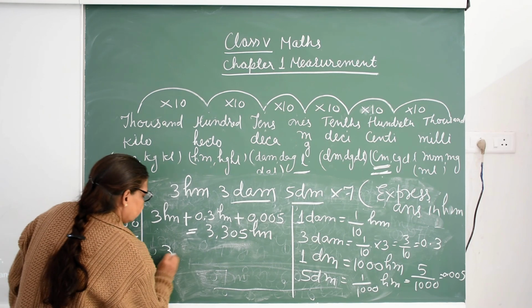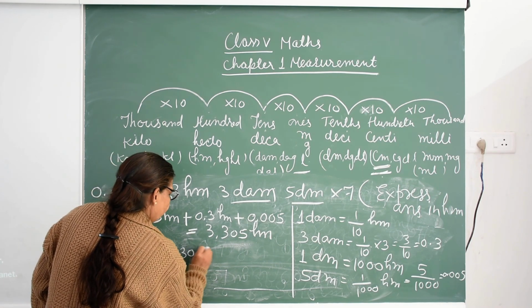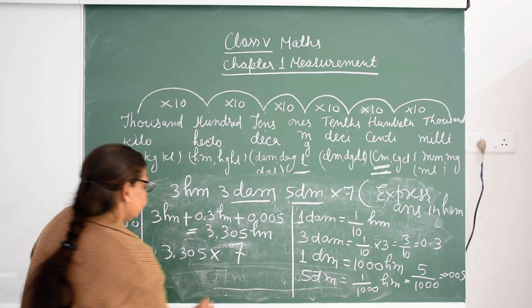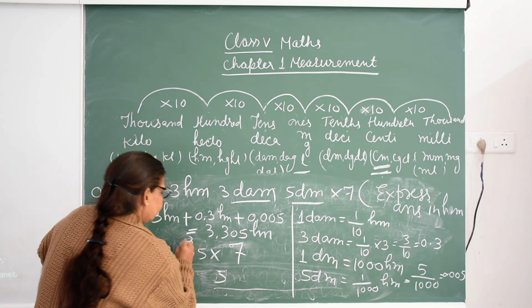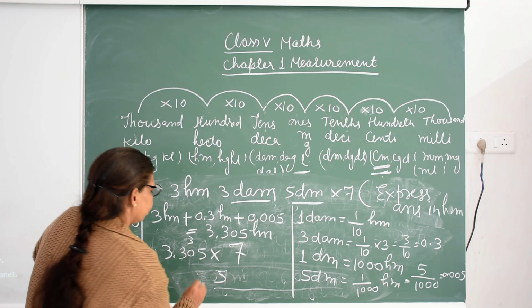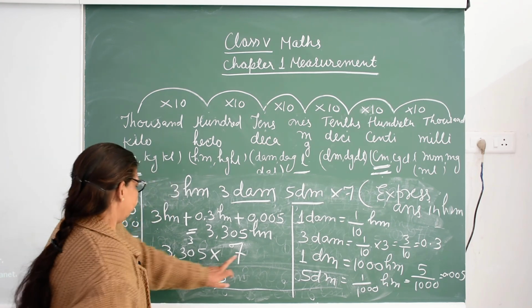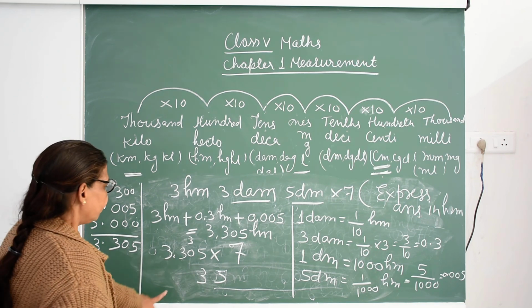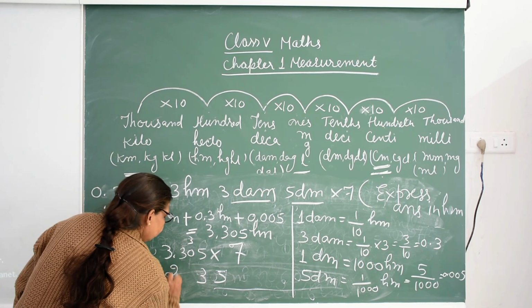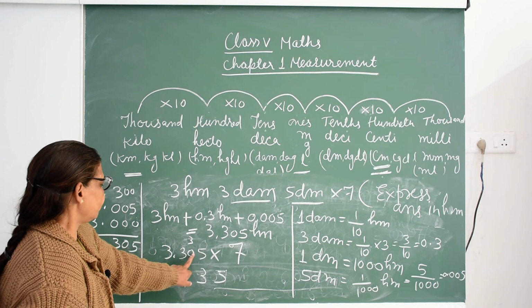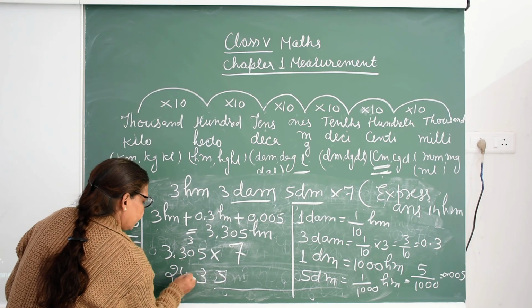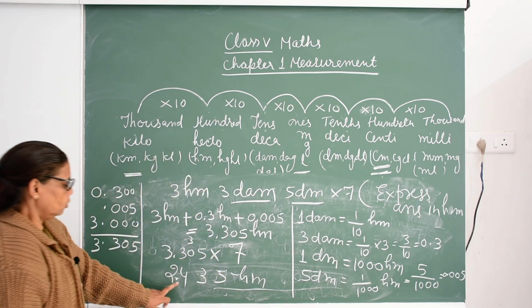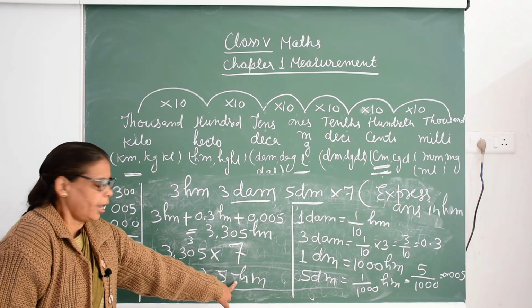So 3.305 you multiply by 7. 7 5s are 35. Carry 3. 7 zeros are 0. 0 plus 3, 3. Now 7 3s are 21. 21 plus 3, 24. And put the decimal: ones, tens, hundreds. So this is the answer in hectometer.